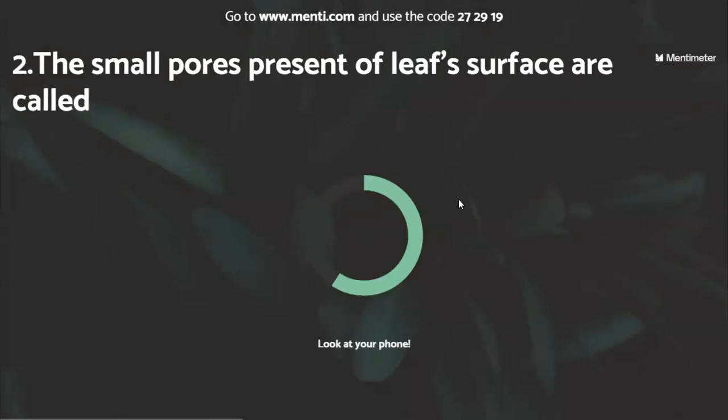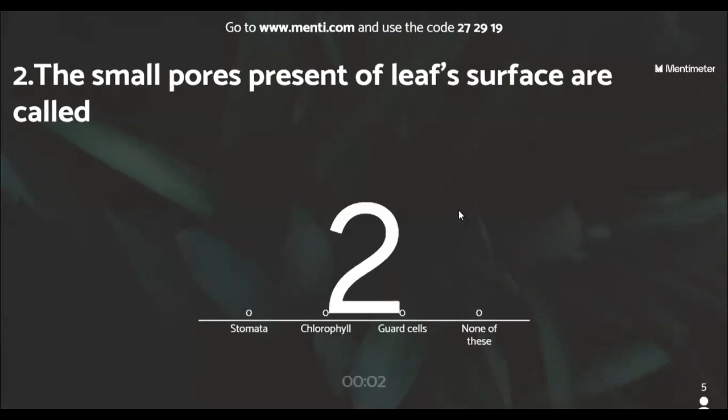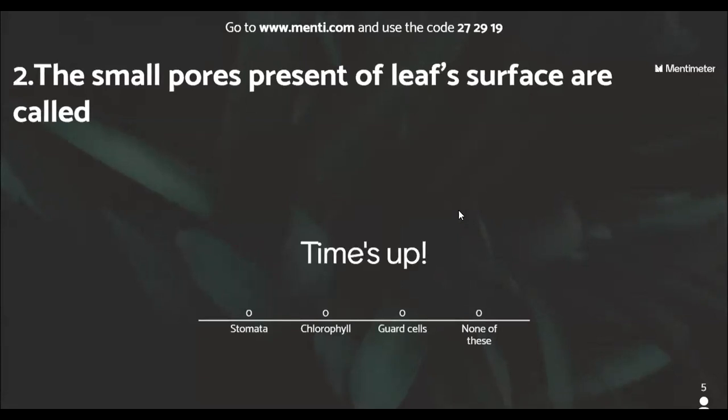The small pores present on the leaf surface are called, this also I have taught you: stomata, chlorophyll, guard cells, none of these. Minute pores on the leaf surface for gaseous exchange, guarded by two bean-shaped cells known as the guard cells, and the minute opening is called as... Time's up, let's take it. The minute opening is called as stomata.